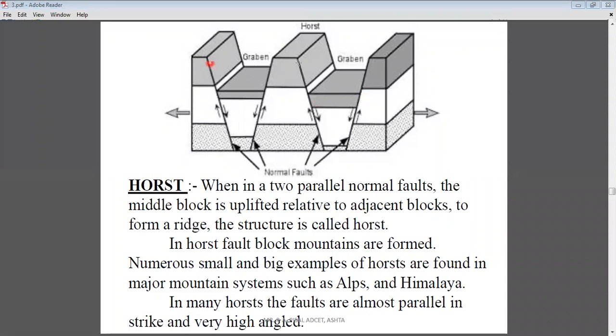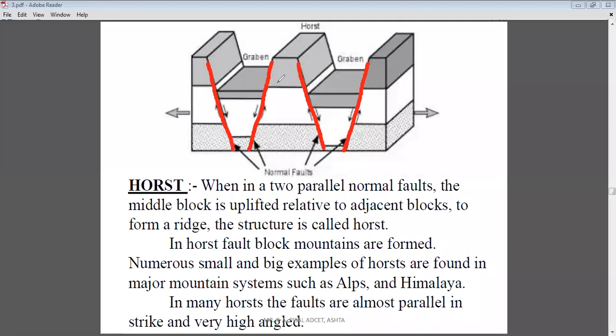Now, where are the fault planes? So here, these are the fault planes. These lines are the fault plane lines. Okay. Yesterday I discussed the meaning of fault plane. Fault plane means the line along which the displacement between two rock blocks is visible or seen. That line or that plane or that side is considered a fault plane.